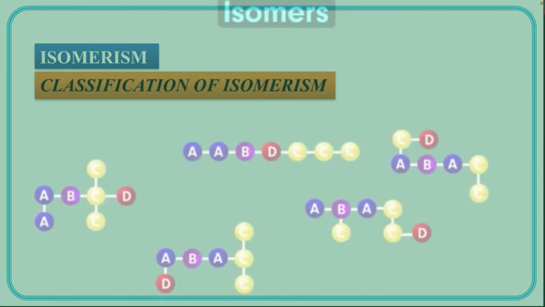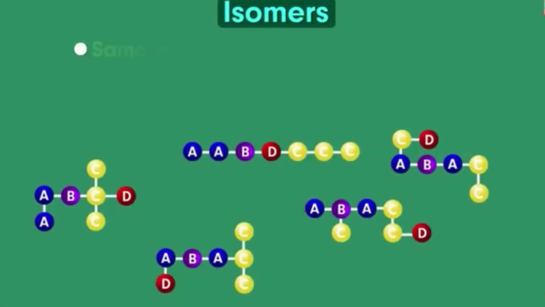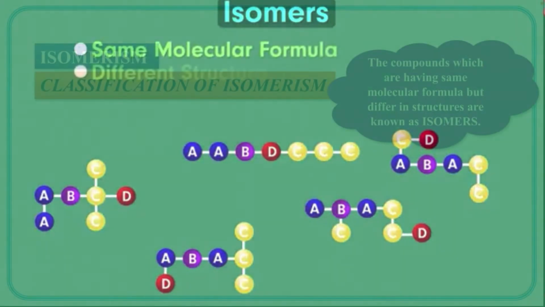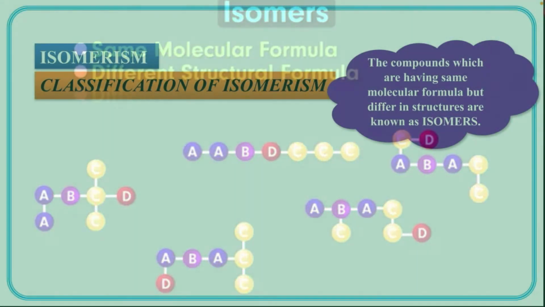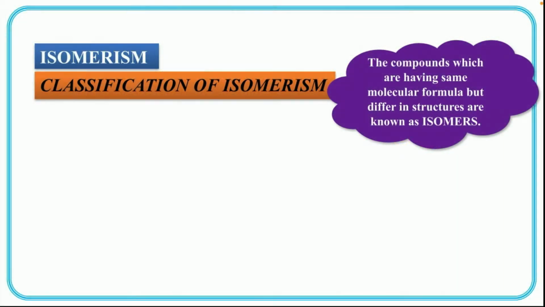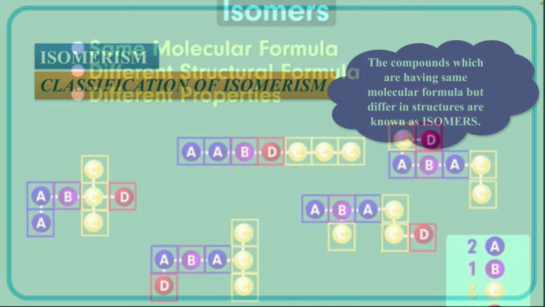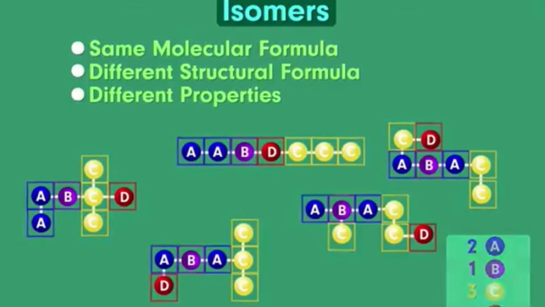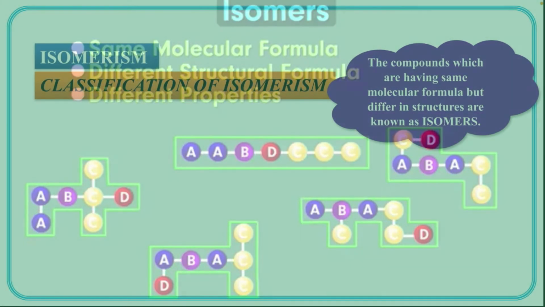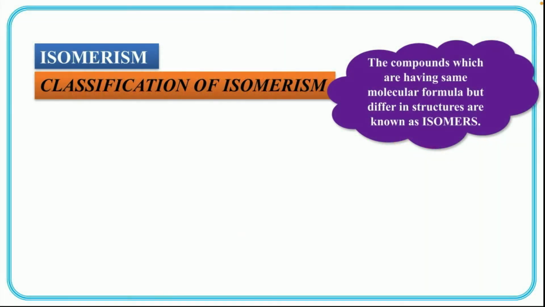Students, do you know what is isomerism? Isomerism means the compounds which are having same molecular formula but they differ in structures are known as isomers, and this phenomenon is known as isomerism. So what is isomerism? The compounds which are having same molecular formula but they differ in structures. Okay? Now let us discuss in detail about their classification.